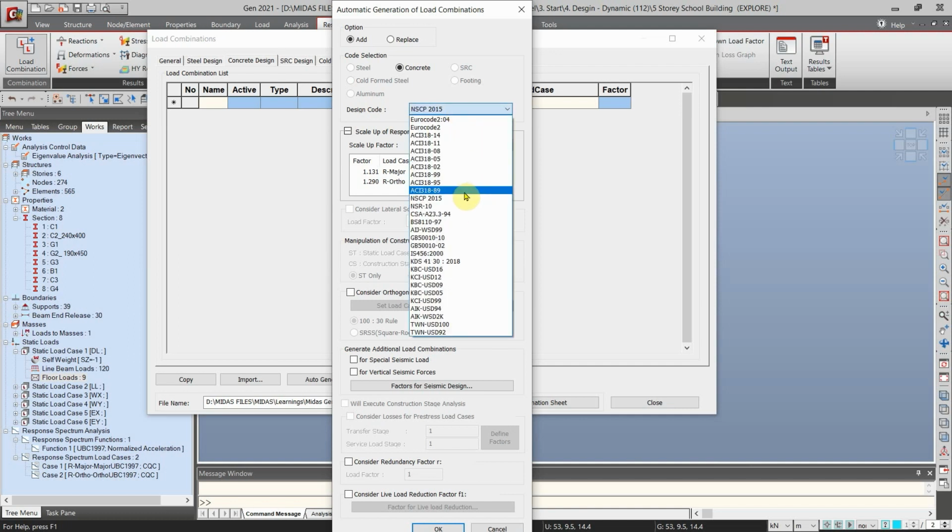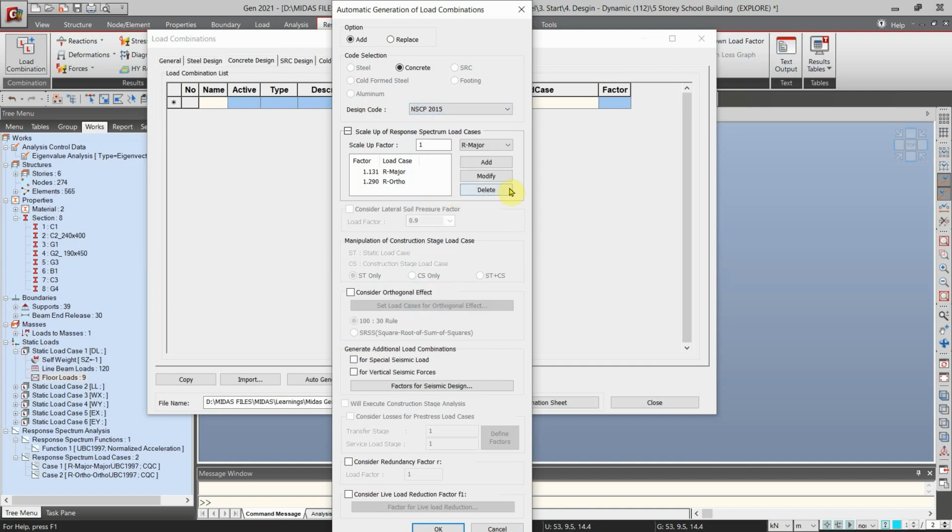So let's select NSCP 2015, and at the bottom we have also added the option to consider redundancy factor. We can just check it here and then apply the load factor here. So for now, we don't have that.